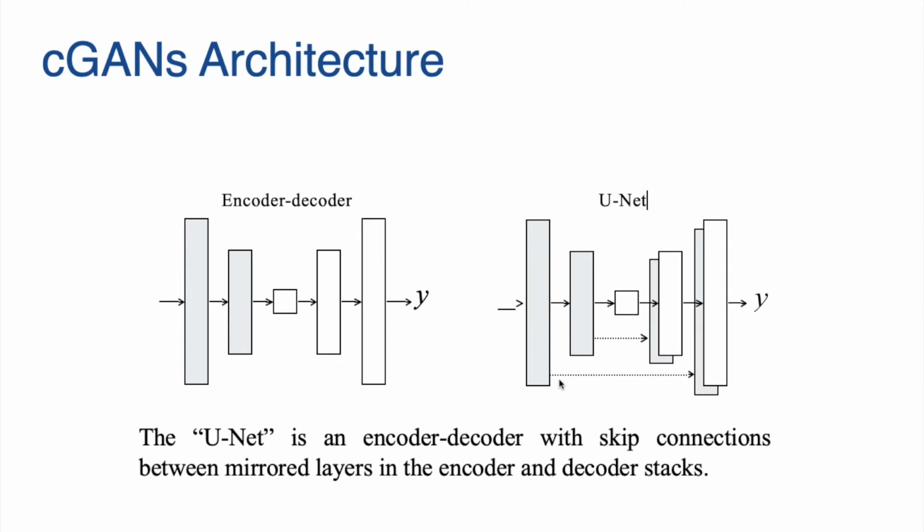So the lines represented by these dotted symbols are basically called skip connections. Skip connections are helpful in shuttling vital low level information between layers i and n minus i. It helps in many use cases like colorization, where prominent edge information need not be downsampled and upsampled again.